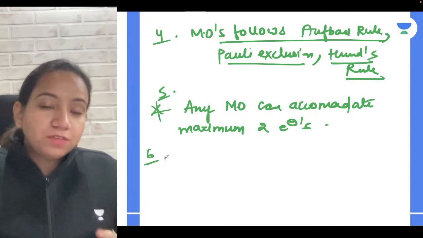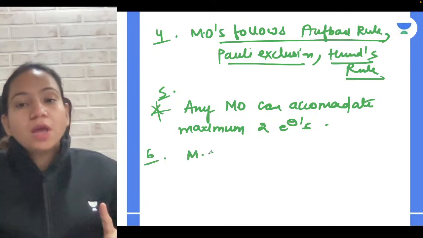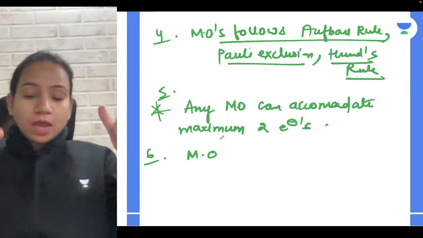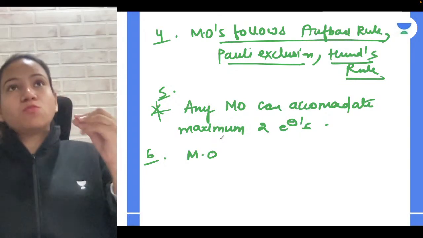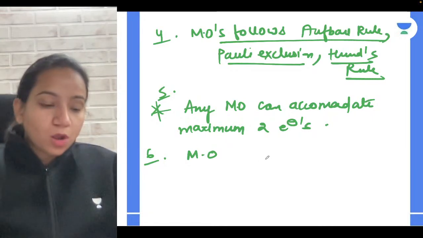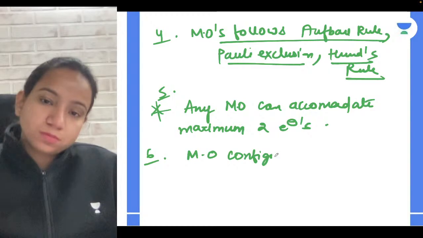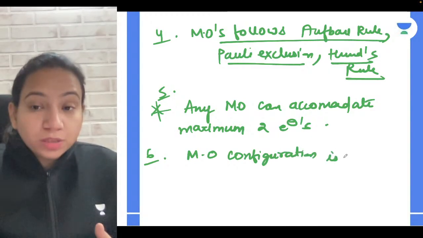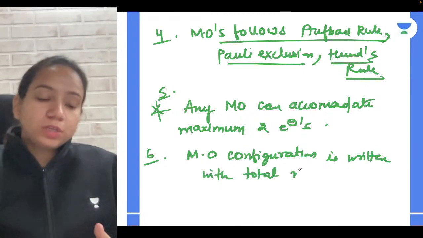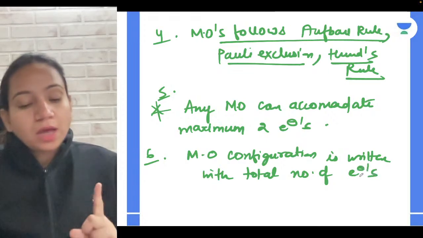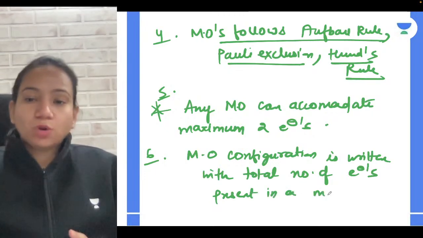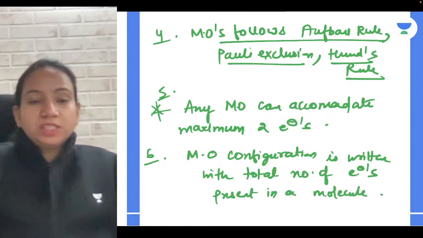And one more thing: whenever you write the molecular orbital configuration, in the atomic orbital configuration we used to take all the electrons present in an atom. In the molecular orbital configuration, we take the total number of electrons present in a molecule. So the MO configuration is written with the total number of electrons present in a molecule. Okay, so these are some salient features.